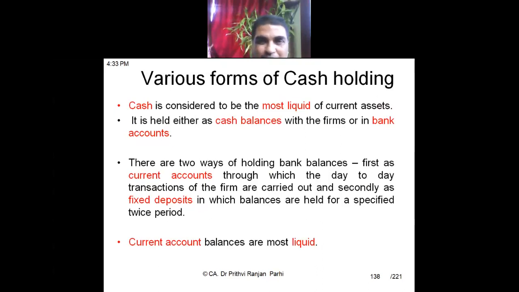If it's readily convertible into cash, then also it is cash. When it is kept in the bank, it can be kept in current accounts or in fixed deposit accounts, but the current account is most liquid, right? So these are the various forms in which cash can be kept, either in cash form or in bank balance. If it is bank balance, either in a current account or in a fixed account.